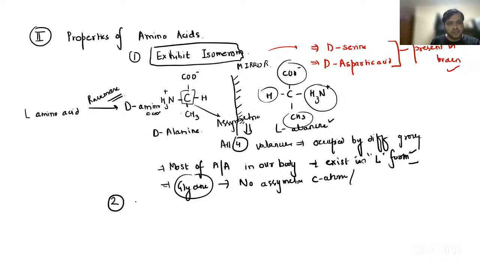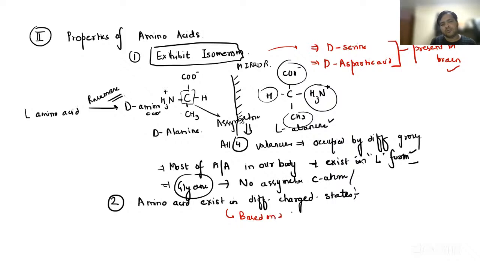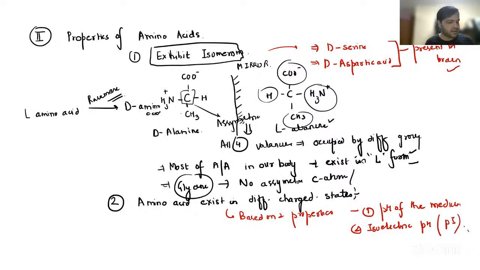Secondly, guys, you have to remember the amino acids exist in different charged states. Based on two properties that you have to remember, we have first the pH of the medium and the isoelectric pH, that is PI.